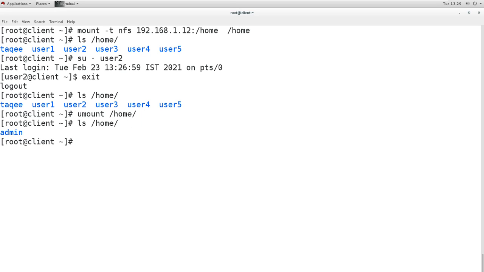So if you want to have both local and remote user information in this home directory, then you can use AutoFS. AutoFS will do what? It will mount the home directory of the users when it is required, and when it is not required, it will not mount. So we can use the AutoFS feature to mount these home directories of users on demand. And we have seen already how we can do that.